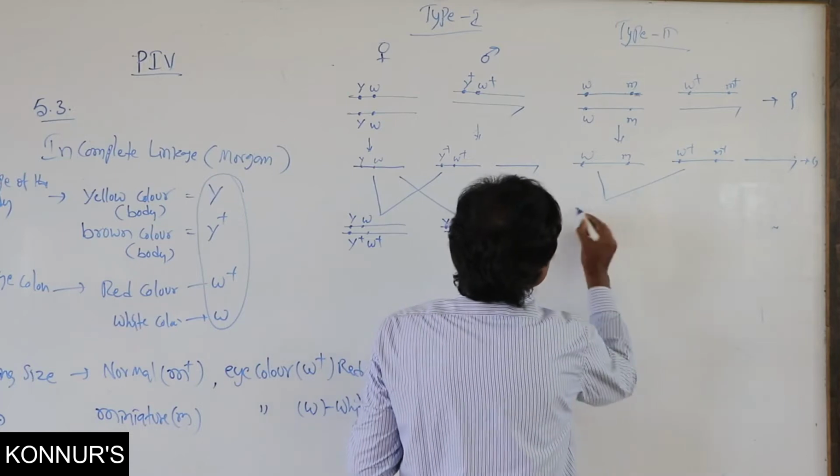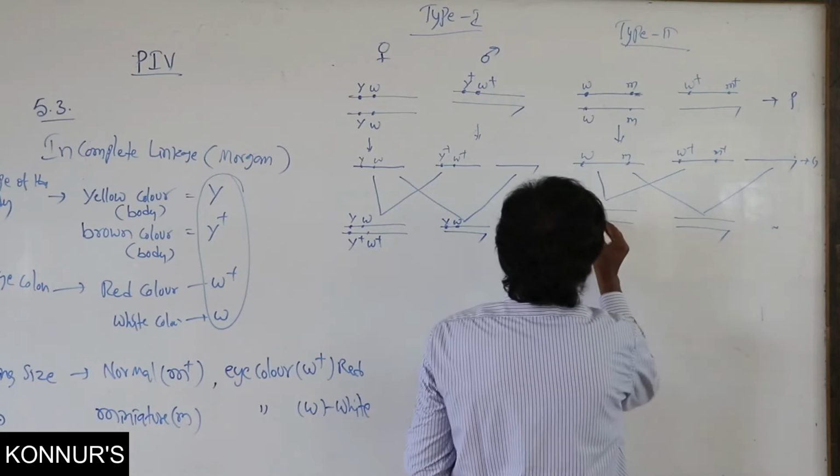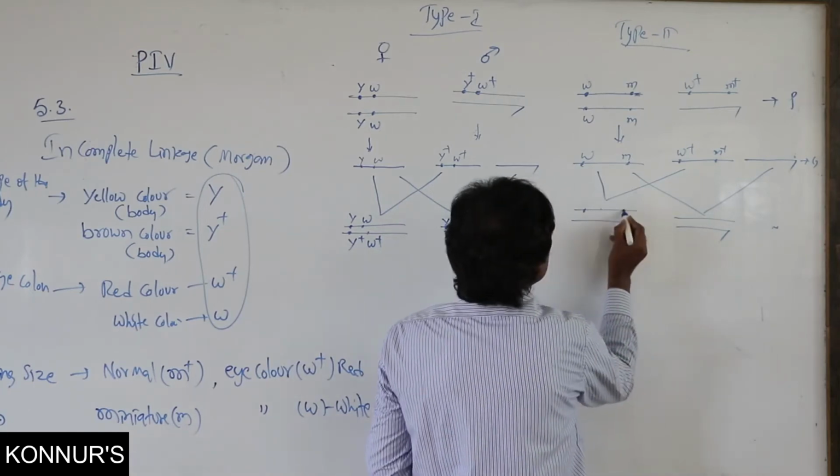Similarly, here also you must consider like this, but at distant places.